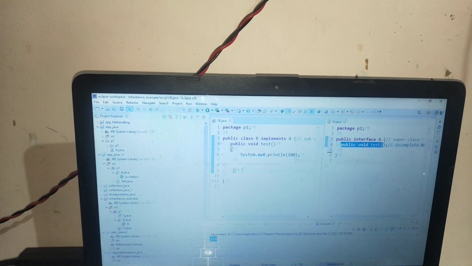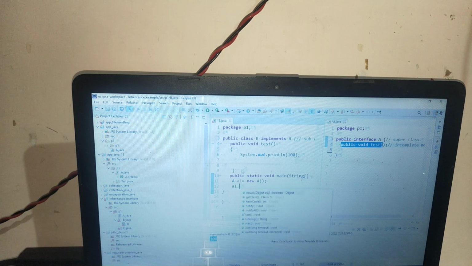Then after that, in the main method you will write a1 is equal to new, and then a1.test.